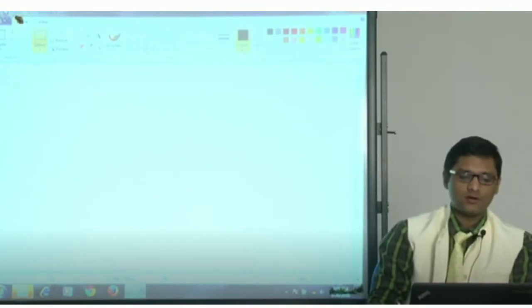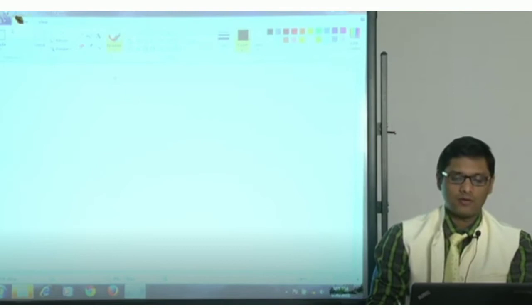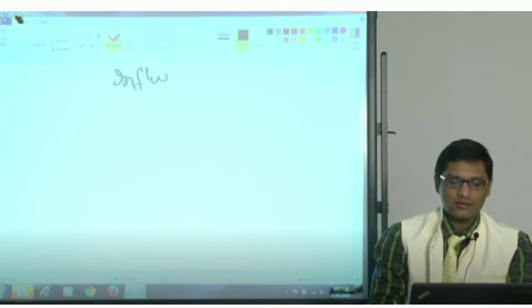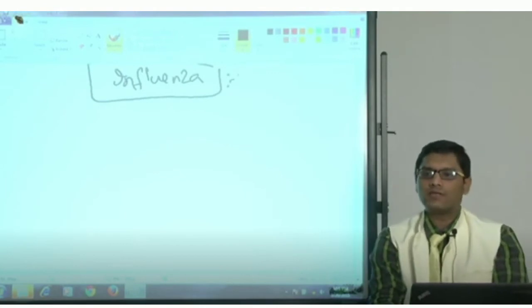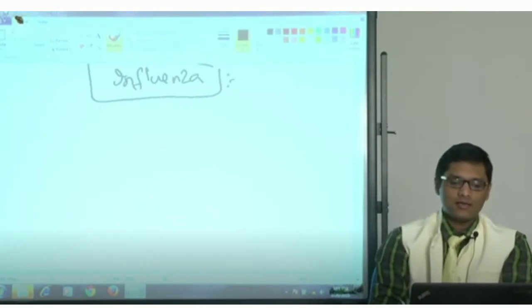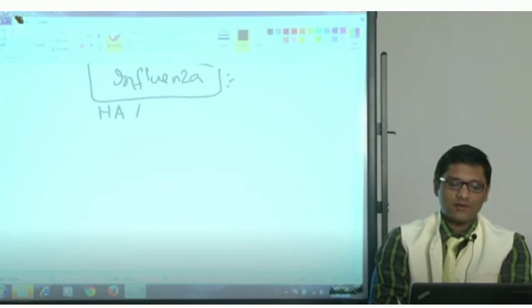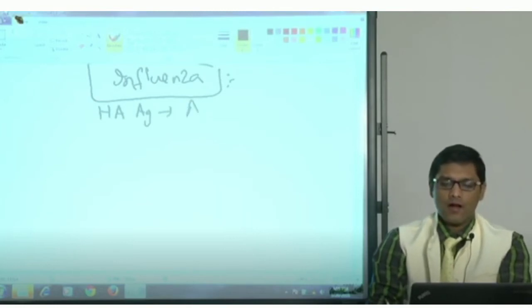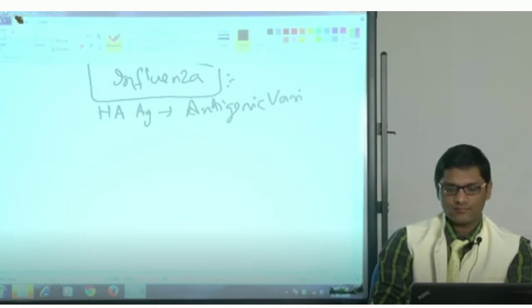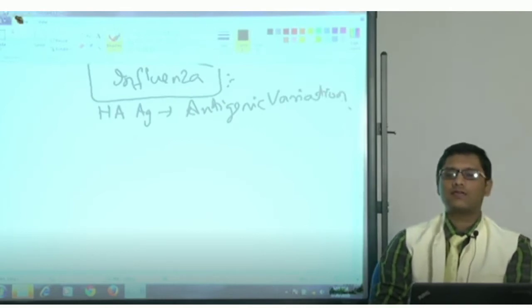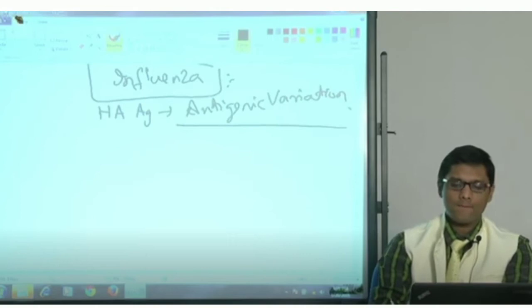Coming to the orthomyxovirus, that is influenza. The HA antigen of influenza virus undergoes antigenic variation. The antigenic variation is of two types.